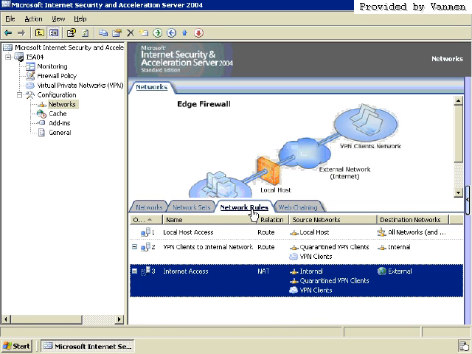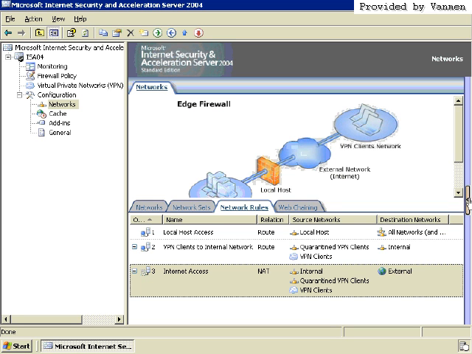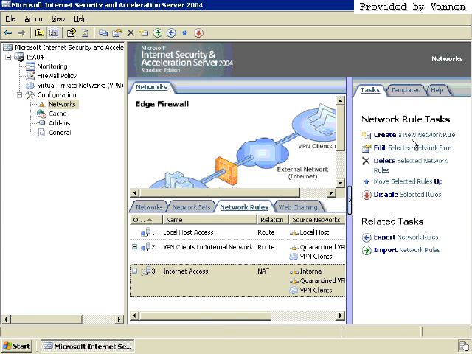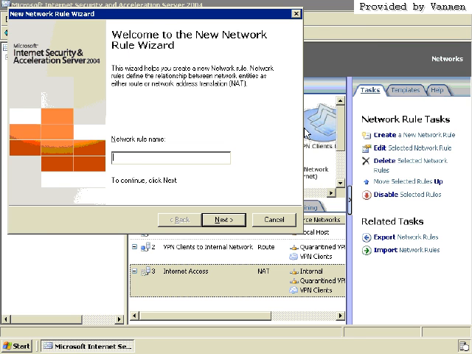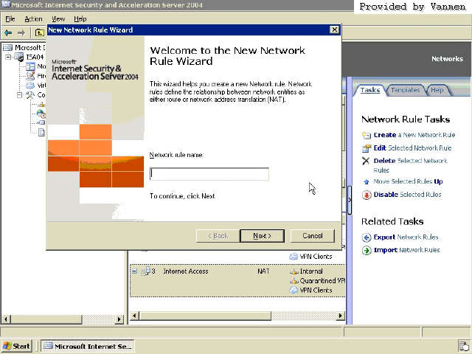In the Cisco world, I would call this a routing table. Pretty much a routing table for ISA server telling it what to do when certain networks access others. And take a look. Let me bring out my swoosh tab. Swoosh. And it says right here, create a new network rule. So I click on that, get our wizard popping up, and I can say Scandal to internet.